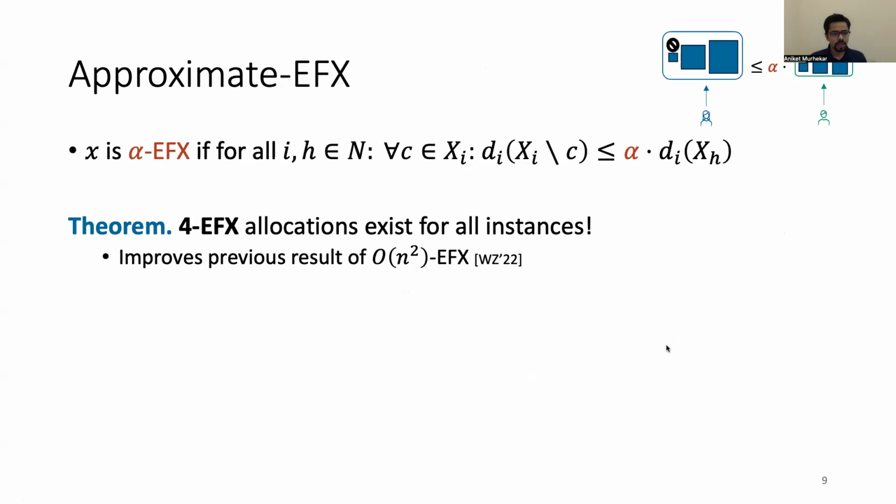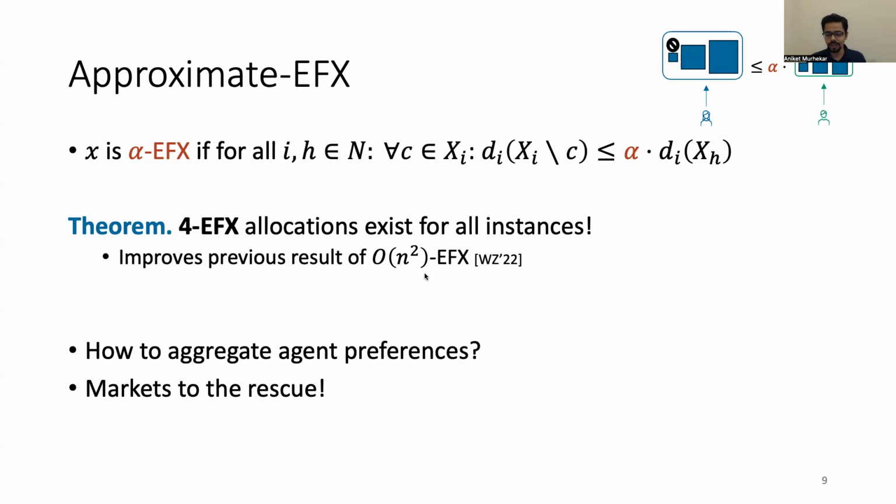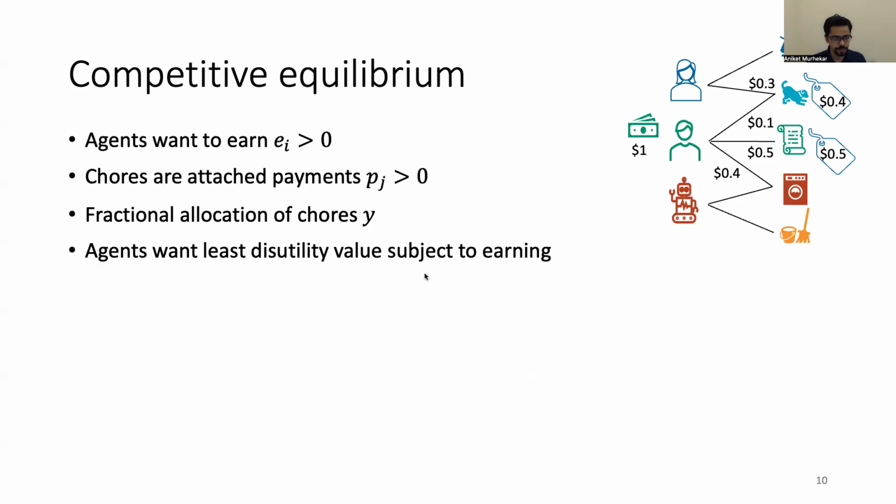So in this work, we look at the question of approximate EFX allocations, and we show the existence of 4 EFX allocations for all instances. This is a constant factor EFX allocation, which improves the previous result of order n squared EFX allocations by a polynomial factor. In coming up with this result, the main technical challenge we need to solve is how to aggregate agent preferences. One central way to do this is to use markets or competitive equilibria, which I will quickly introduce.